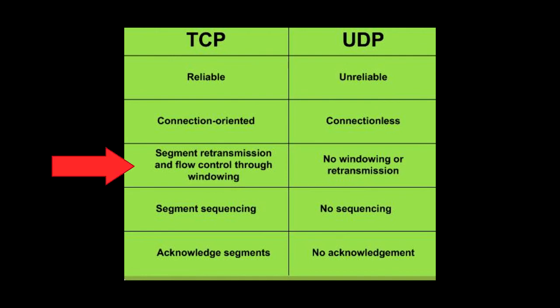And as you see, in TCP we have segment retransmission and flow control and windowing. Now in UDP, no windowing or retransmission. In TCP, there is segment sequencing. In UDP, no sequences at all. And in TCP, we have acknowledged segments, but UDP has no acknowledgments at all.